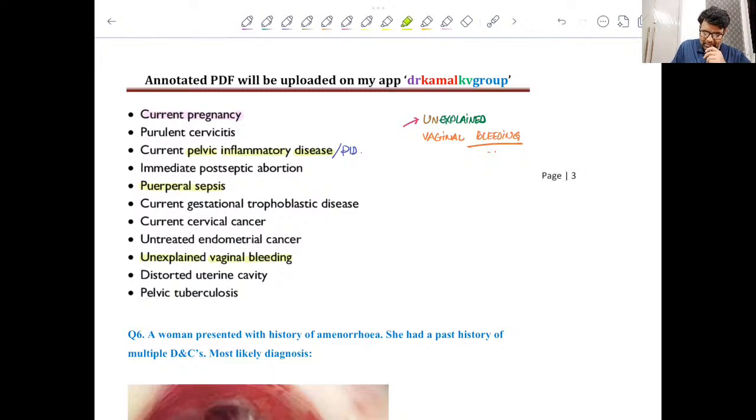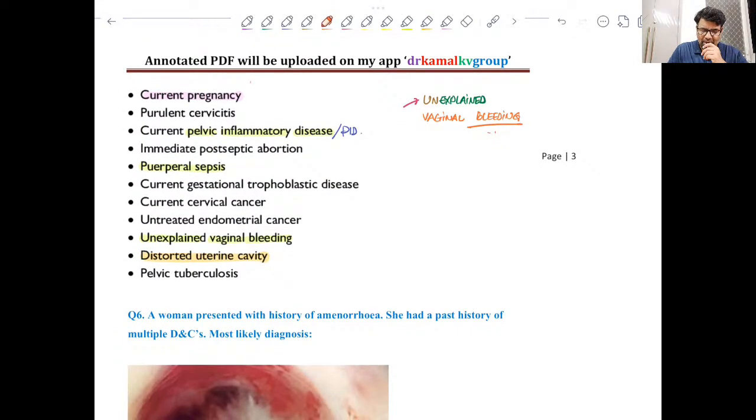Then if there is any distortion of the uterine cavity, if the normal anatomy of the uterus is distorted, the moment you insert the IUCD, it might lead to some injury or some complications. So don't use IUCD in such a case. So these are few common contraindications which you should remember: current pregnancy, PID, puerperal sepsis, obviously unexplained vaginal bleed, and altered uterine anatomy. So just remember at least these 6.